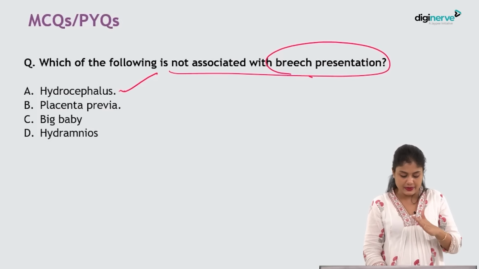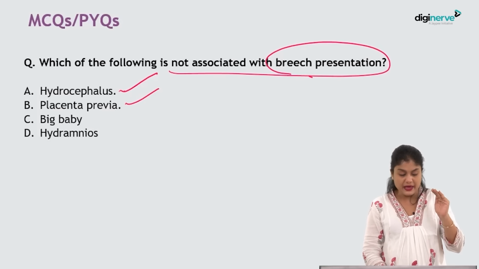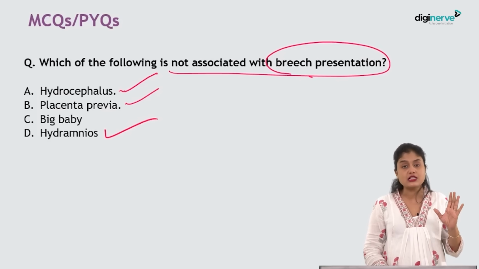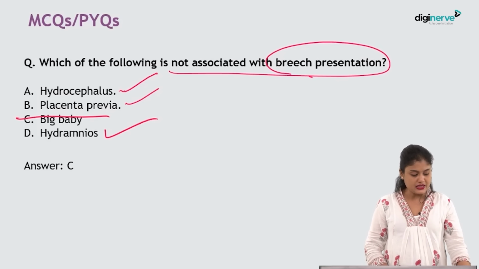Placenta previa, again the same thing. So the lower pole has the placenta, so usually breech goes up. Big babies will not have breech presentation. And hydramnios, especially oligo and polyhydramnios, have breech presentation. So the correct answer will be C.